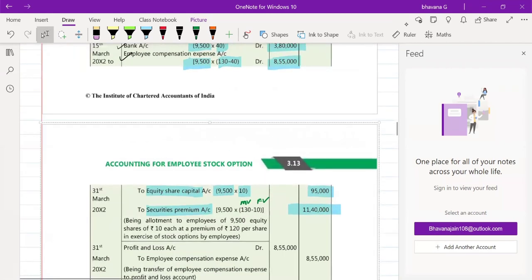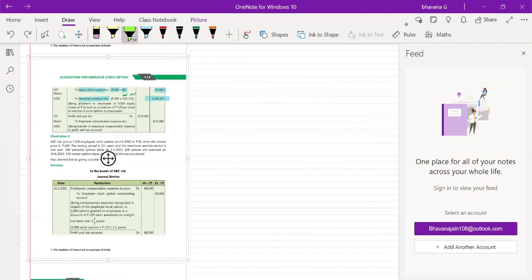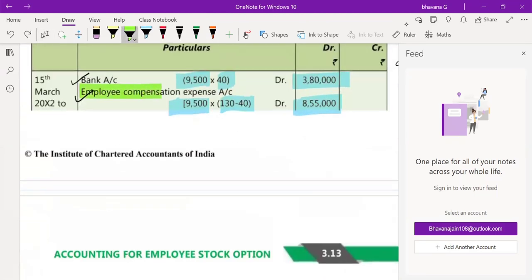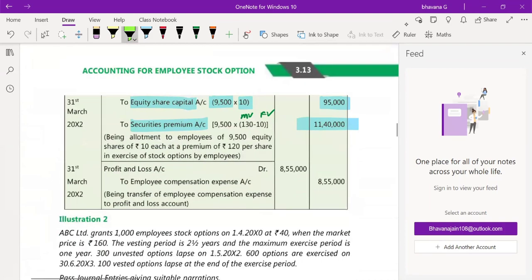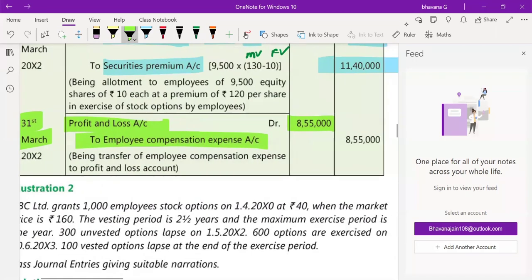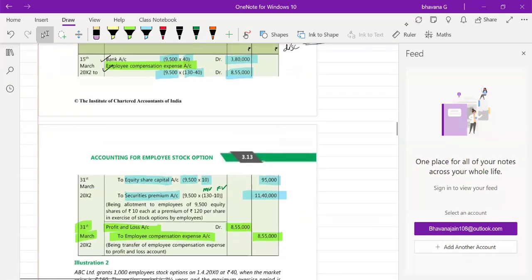And finally, what you have to do is transfer the employee compensation expense account to P&L by the year end, 31st March. P&L account to employee compensation expense, 8,55,000 to 8,55,000. Okay, so the first sum is clear, guys.